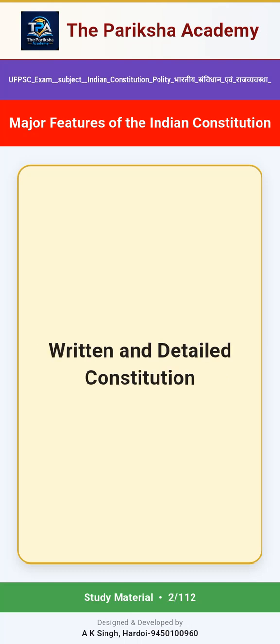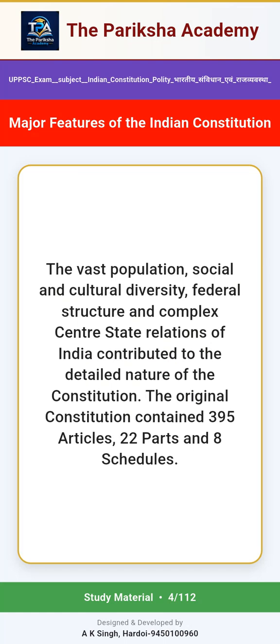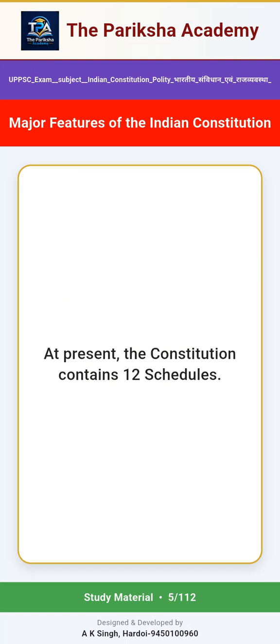Written and detailed Constitution. The Constitution of India is a written constitution. It contains detailed provisions relating to the major organs of government, center-state relations, rights of citizens, constitutional institutions and administrative arrangements. The vast population, social and cultural diversity, federal structure and complex center-state relations of India contributed to the detailed nature of the Constitution. The original Constitution contained 395 articles, 22 parts and 8 schedules. At present, the Constitution contains 12 schedules.